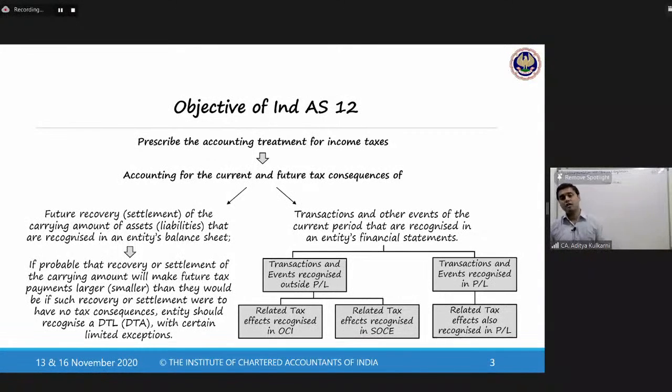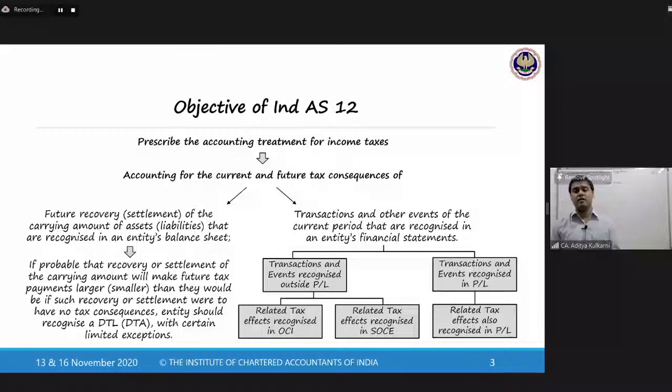So therefore, the sale proceeds of the goods is the recovery of the amount of the asset. Ultimately, as a business entity, whenever you make an investment, the intention has to be to recover the amount of that investment and make a profit. If you do not want to recover at all, why are we investing in assets? And not restricted only to fixed assets. Any asset, I'm talking about any asset.